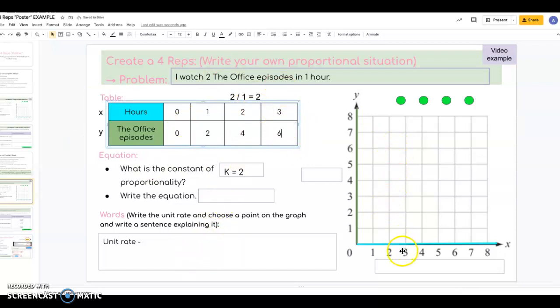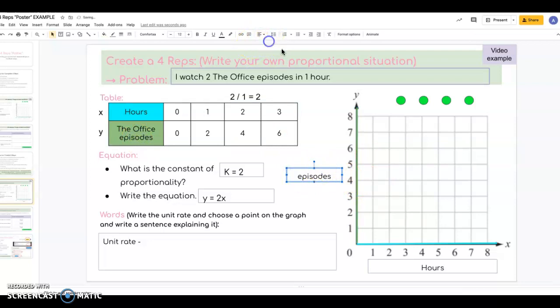And then I'm just going to do what I did for my 4 reps for all of the other examples we've done. So write the equation, y is equal to 2x. And then in order to graph it, I first need to type my x values and y values on my x and y axis. So here the blue line is the x axis, that's hours. So I'm going to type hours. Here, this green line is the y-axis, which I can see is the number of episodes that I'm watching. I'm just going to put episodes.